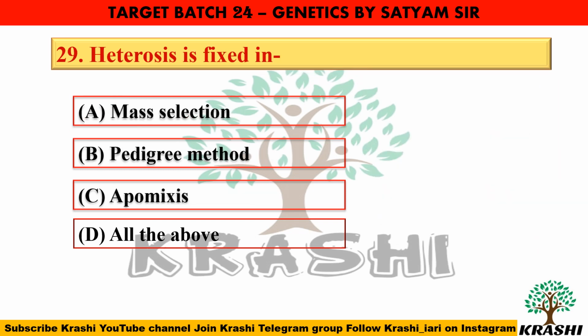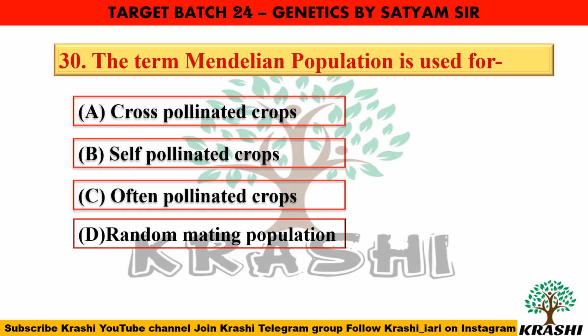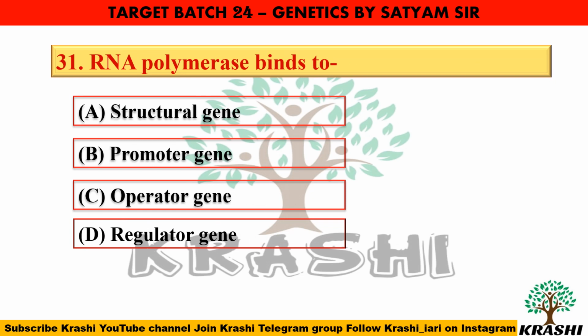Question number 29. Heterosis is fixed in apomixis. Otherwise, these methods exploit the heterosis. Question number 30. The term Mendelian population is used for random mating population where the mating occurs randomly. Question number 31. RNA polymerase binds to a promoter gene.